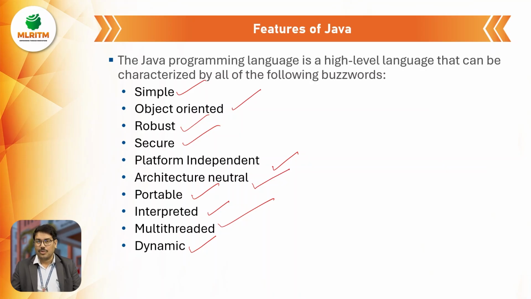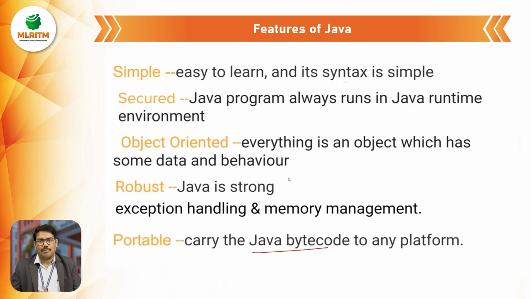For example, if I go with simple, it's a simple programming language. I say it's simple because if you have basic knowledge of C and C++, you can easily learn Java. It's not that complicated to learn, and the syntax is very similar to C and C++. Secure: since we use a special Java Runtime Environment to run all the programs, it is safe and secure.